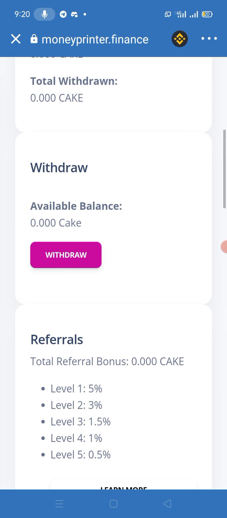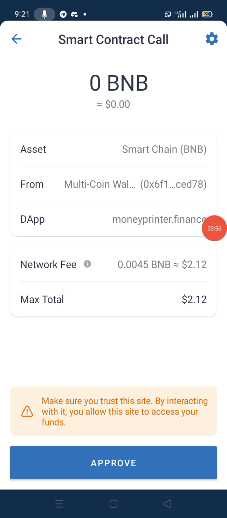It means if you click on the approve, then you will be able to receive your BNB that you spent, that you invested in their website. Their network fee is 2.12 here. So if you click on the approve, then your BNB is automatically added to your wallet that you invested in their site.